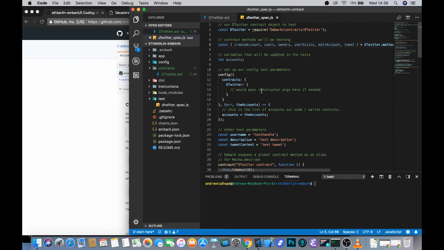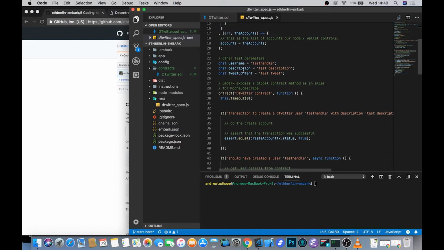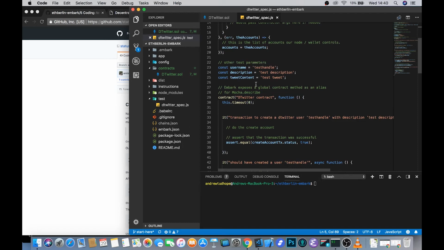Because it's not necessary. But again, this speaks to just how extensible and modular Embark really is. So when you start writing more complex sets of advanced contracts that interact with each other in much more intricate ways, you can specify all of that not only in this config folder, but also in each individual test. We then set up some test parameters for usernames, descriptions, and tweet content, which are fairly unimaginative there.